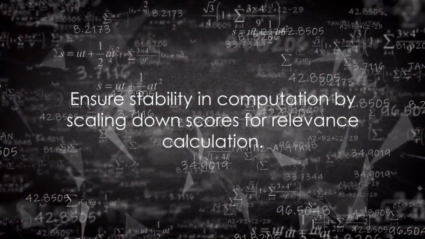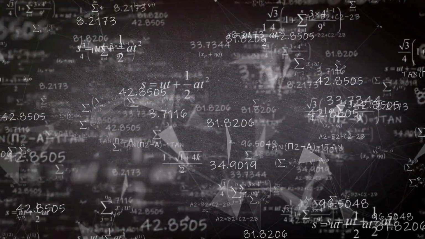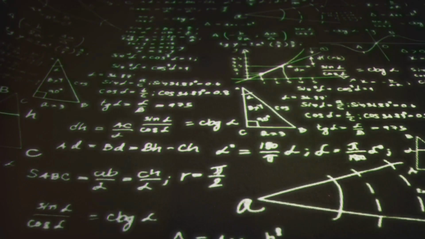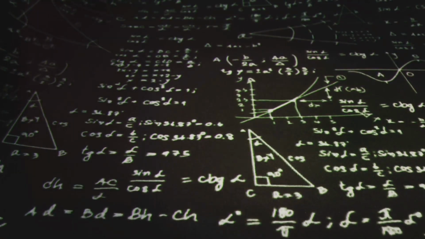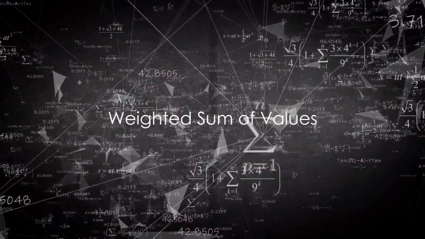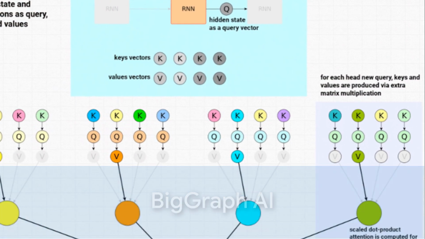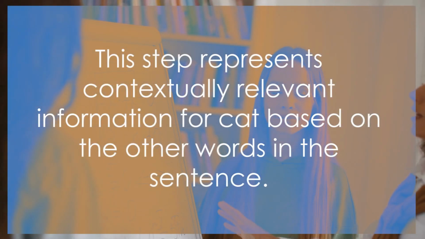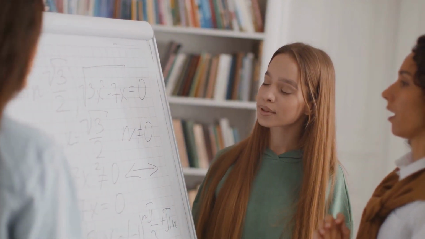To ensure stability in our computation, we scale down these scores by dividing them by the square root of the dimension of the Q and K vectors. We then convert these scaled scores into probabilities using the softmax function. This ensures they sum to 1, and the resulting vector represents the relative importance of each word in the sentence to "cat". Now, for the final step, the weighted sum of values. We multiply the attention score for each word with its corresponding value vector and sum these vectors together. This weighted sum represents the contextually relevant information for "cat" based on the other words in the sentence.